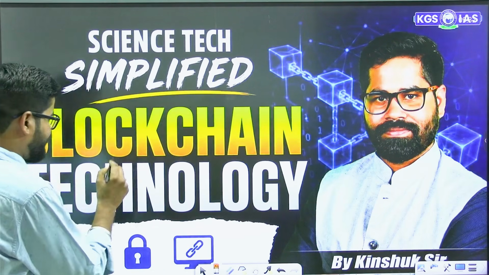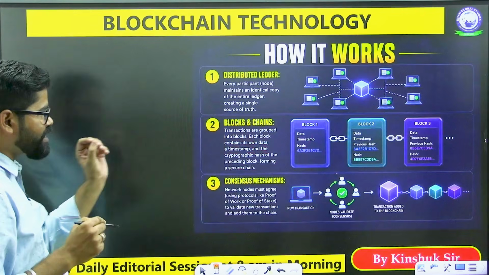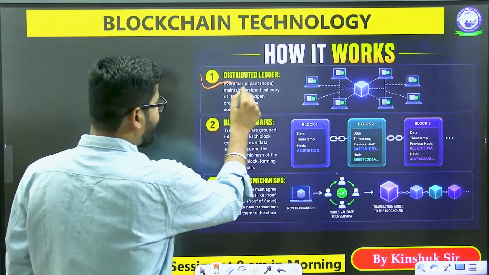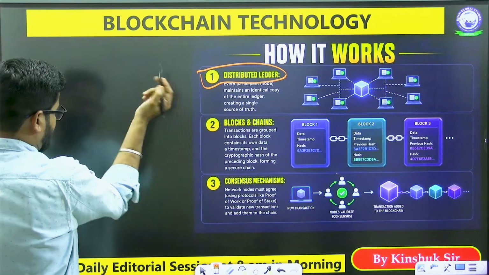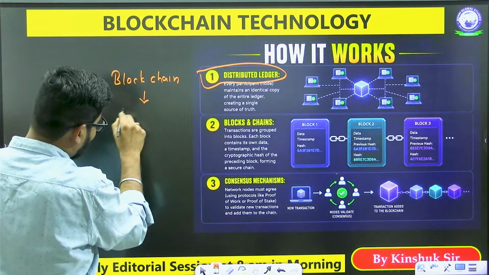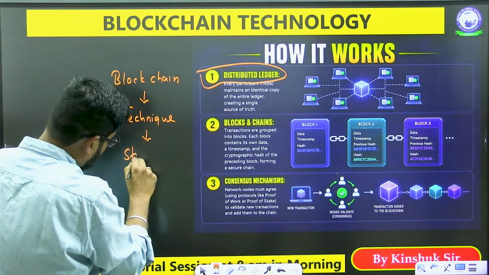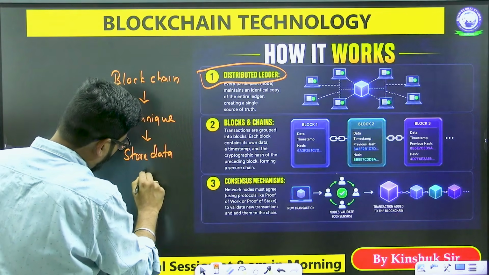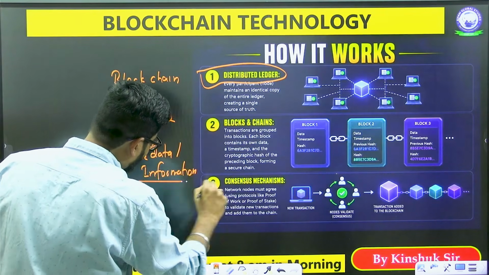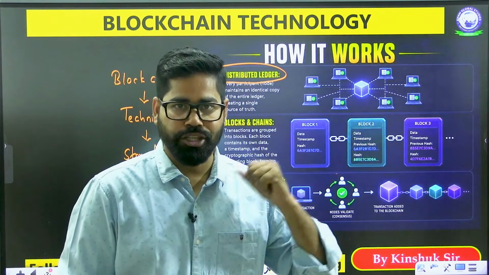You can see the saying block and chain. So let us try to see what exactly blockchain is. Blockchain is basically a distributed ledger. If we talk about blockchain technology, it is a technique to store data or information. It is a technique in order to record the transactions also.